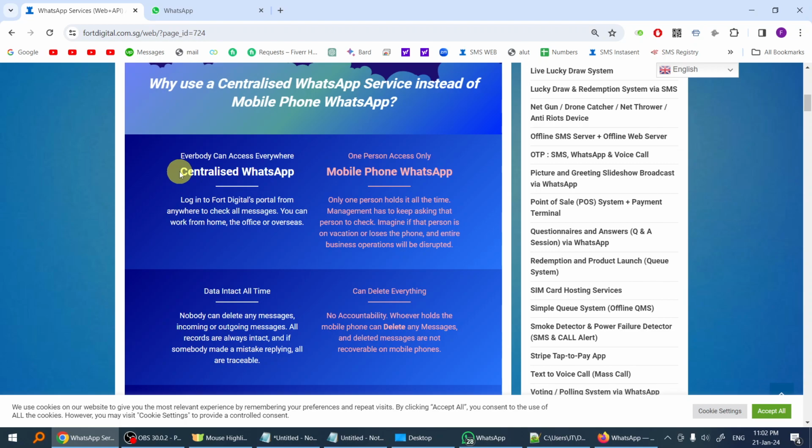So you need a centralized WhatsApp service where everybody can log in, read all the incoming WhatsApp messages and reply to the customers from anywhere in the world. They can work from home, they can work from overseas, they can work from anywhere, and they can just check all the incoming support and sales inquiries and reply to the customers. So if you have a lot of staff who work from home or the office, then you need this centralized WhatsApp service.